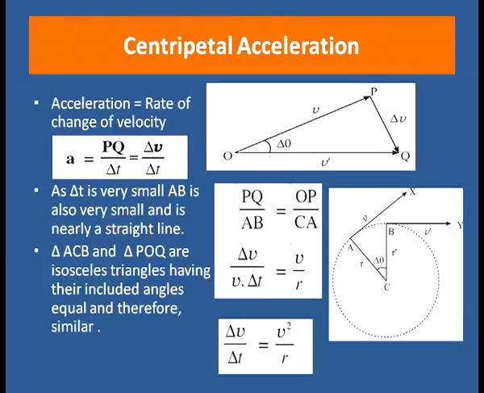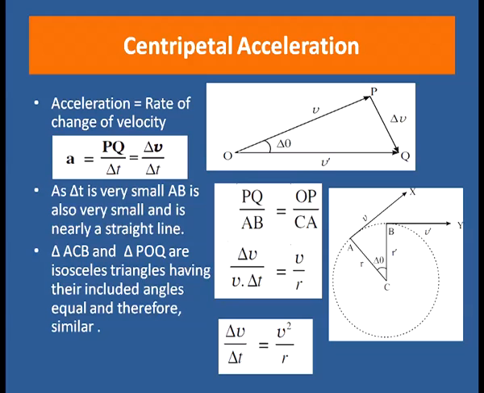Now, acceleration is equal to the rate of change of velocity. That means acceleration a equal to PQ divided by delta t, as PQ is the change in velocity and delta t is the time interval. So acceleration is equal to del v by del t, as PQ equals del v.